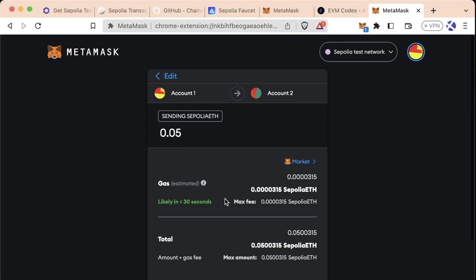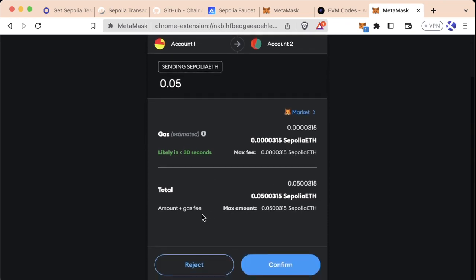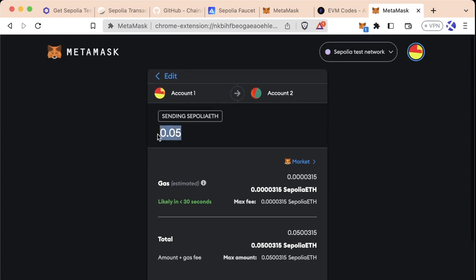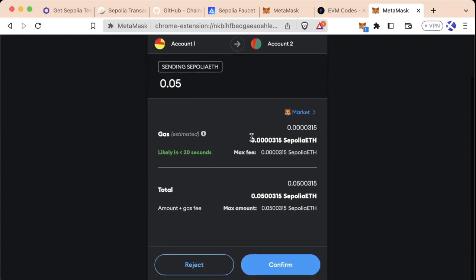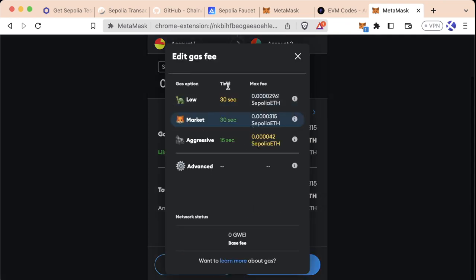We can see some information here about what's actually going on. We can see some gas information, which MetaMask automatically prompted for us. And it even gives us the total amount that we're going to be paying in ETH. It's adding this 0.05 ETH to the estimated amount of gas that we actually have to spend. So that at the bottom, it says the amount plus the gas fee is the two of those combined, the value that we're sending plus the gas fee. And additionally, in MetaMask, if you select this here, you can get some more information about editing our gas fees.